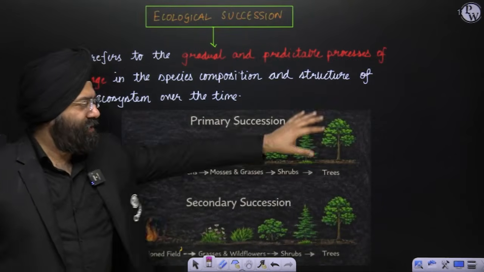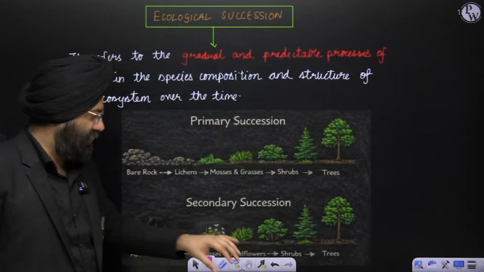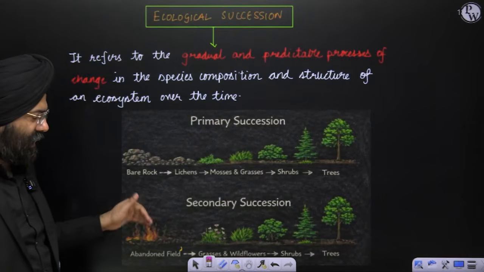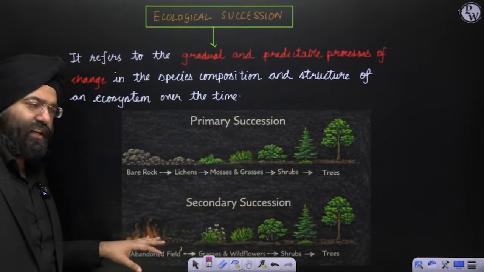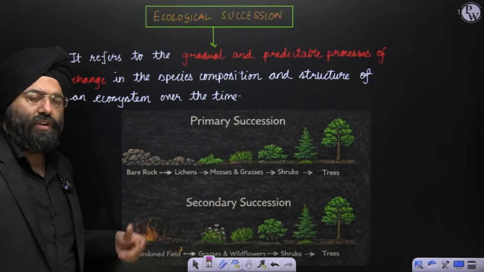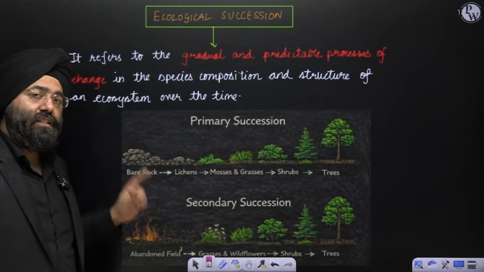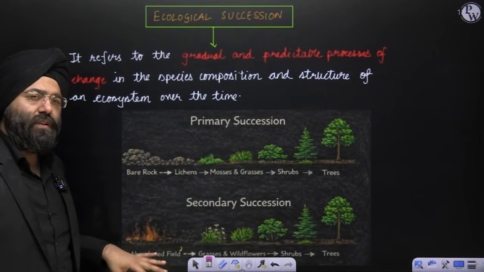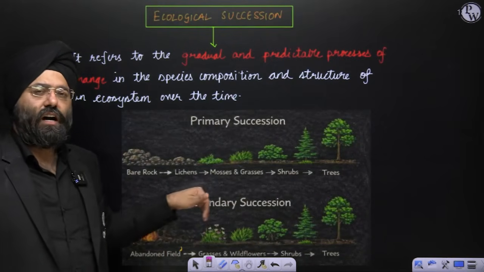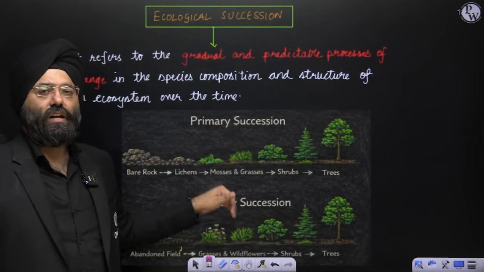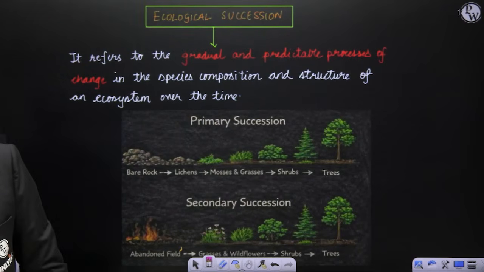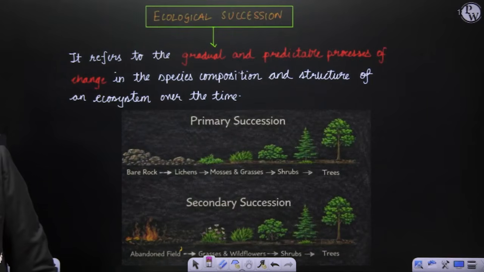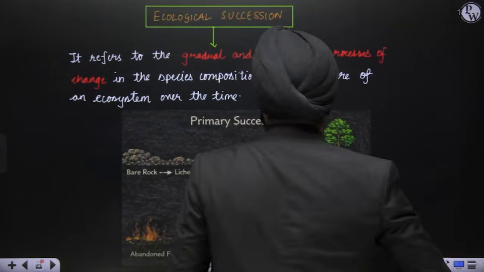Supposing there is destruction of this type of forest and there is forest fire, and again there is succession taking place, but initially there was something present before, though it has been destroyed. When there is nothing, then it is primary succession, but when there was something present in the form of vegetation, and again the start of the succession takes place, then it is known as the secondary succession. Please note it down. Clear?